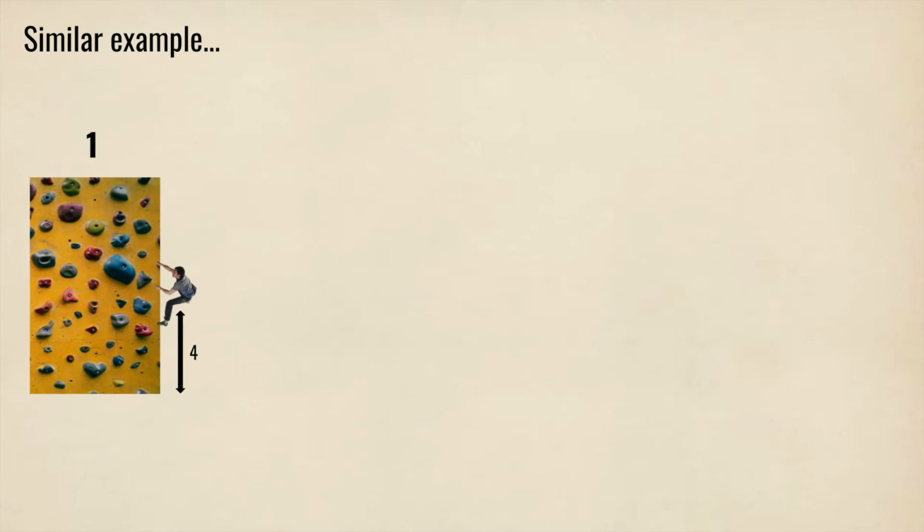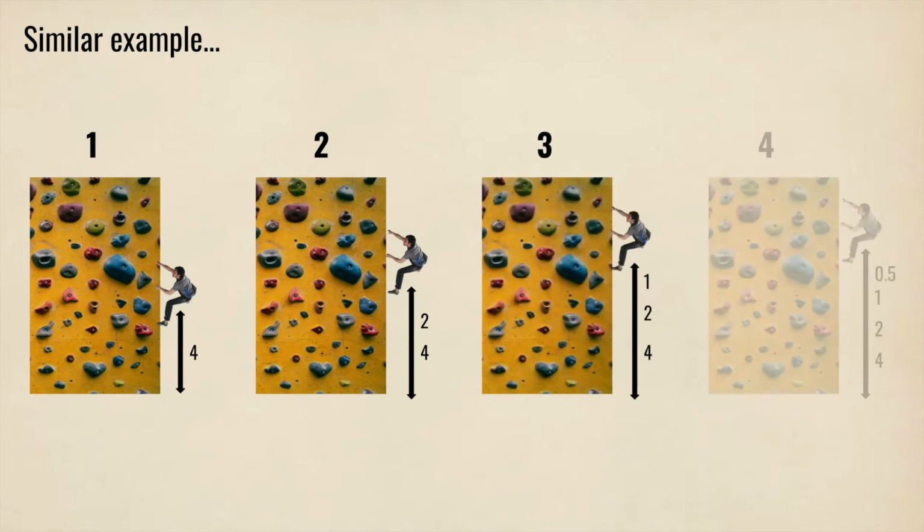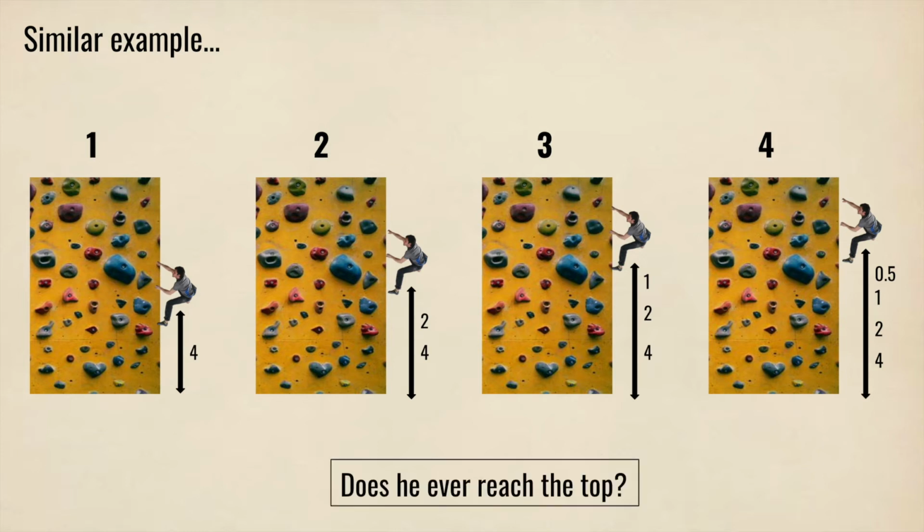One way in which this distance can be reduced is by halves. For instance, Pedro will first climb 4 meters, which is half of the height of the wall. Then, he will climb 2 meters, which is half of what he previously climbed. He will then climb 1 meter, then 0.5, 0.25, and so on. As in the case of Achilles and the tortoise, we pose the question, will the climber ever reach the top of the wall?